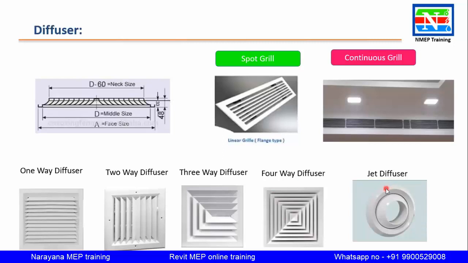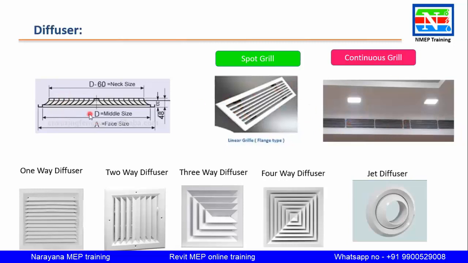And where the temperature height is more, just like in airports and all, you will find a jet diffuser, where height is more. And next come your grills. We have a spot grill. Spot grill is this one. Continuous grill is where it is continuing. The same thing continuing is your continuous grill.